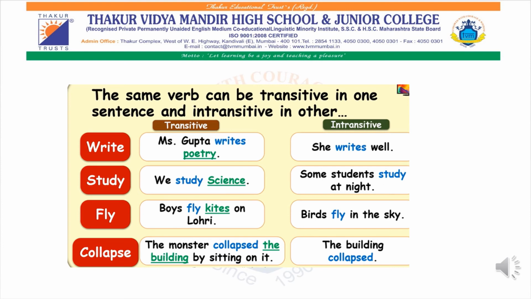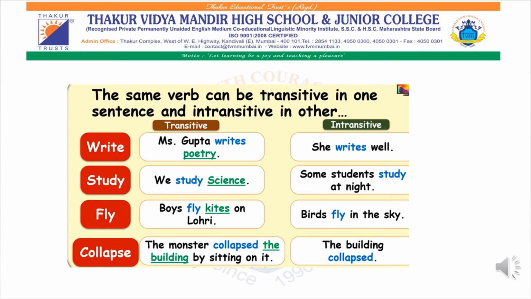You can frame another sentence and see whether you can write these sentences on your own. Remember, a transitive sentence needs an object, and an intransitive sentence can stand by itself. After the verb, it can have an adverb or a prepositional phrase. So just check, there are some examples over here. You can go through them.